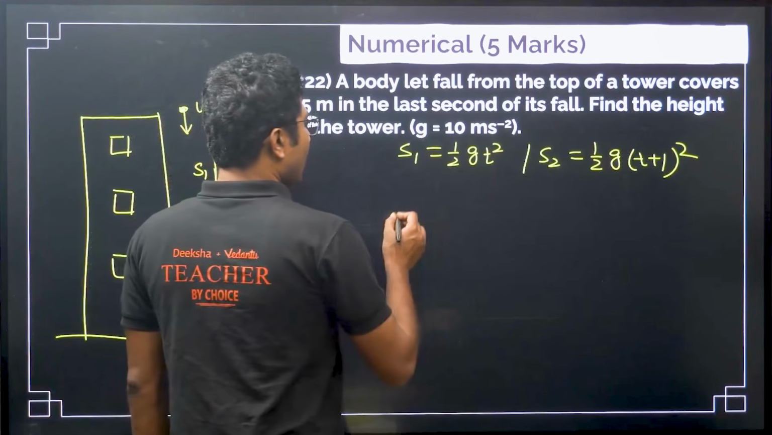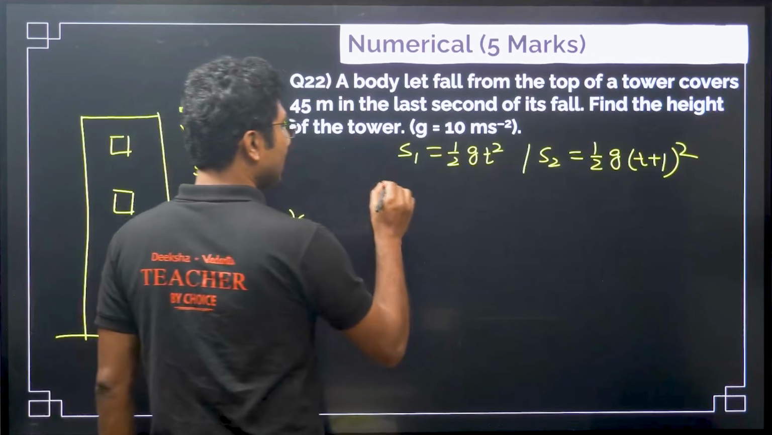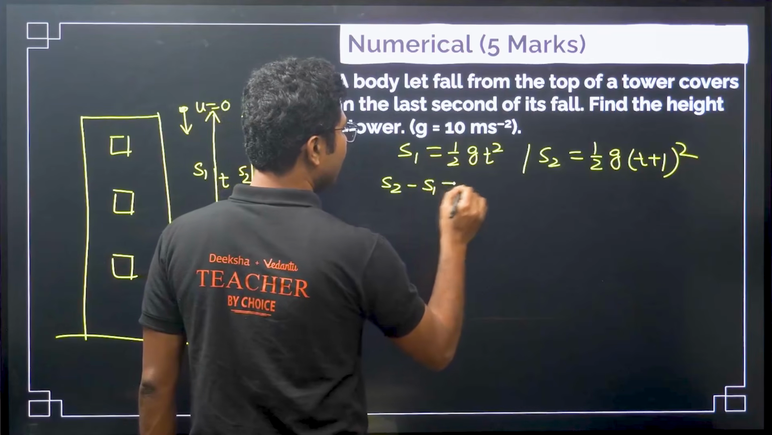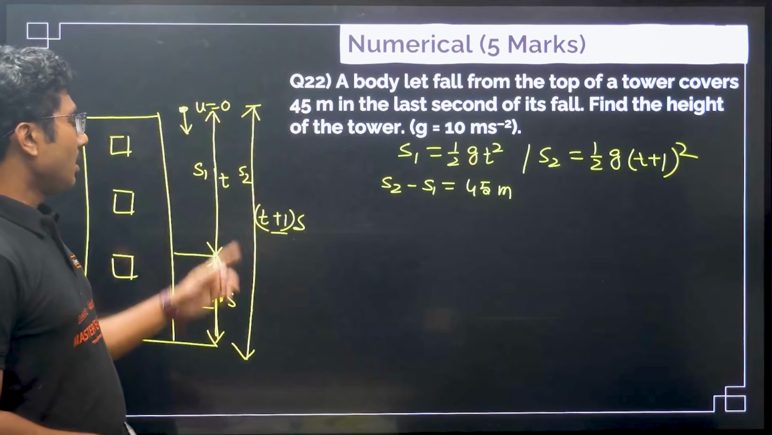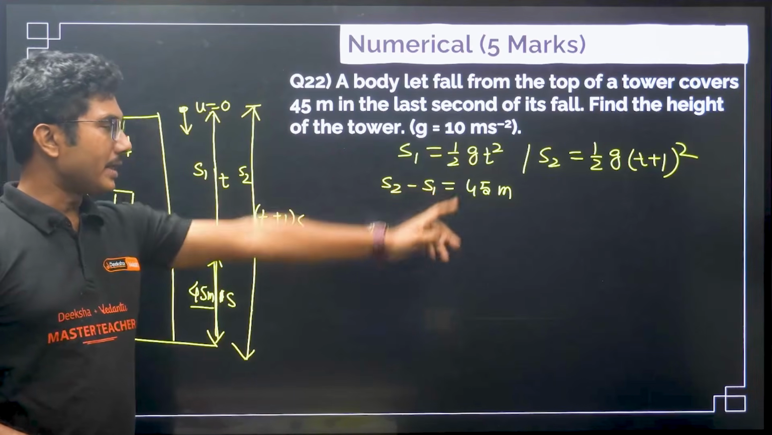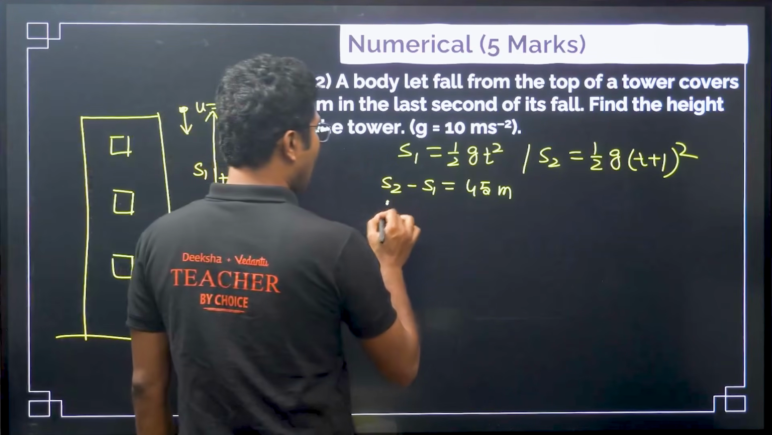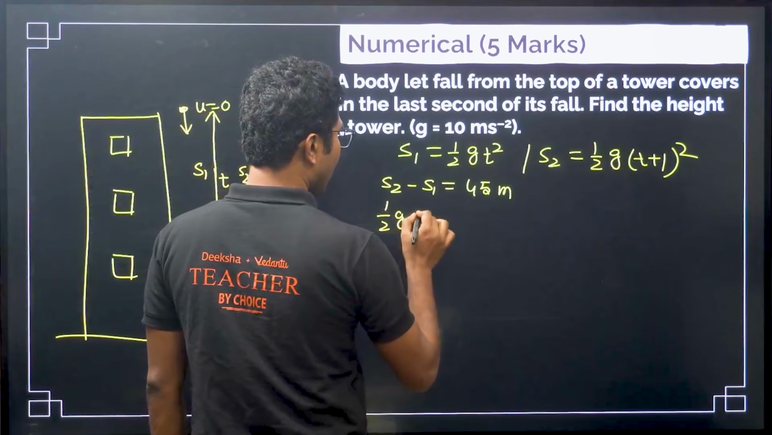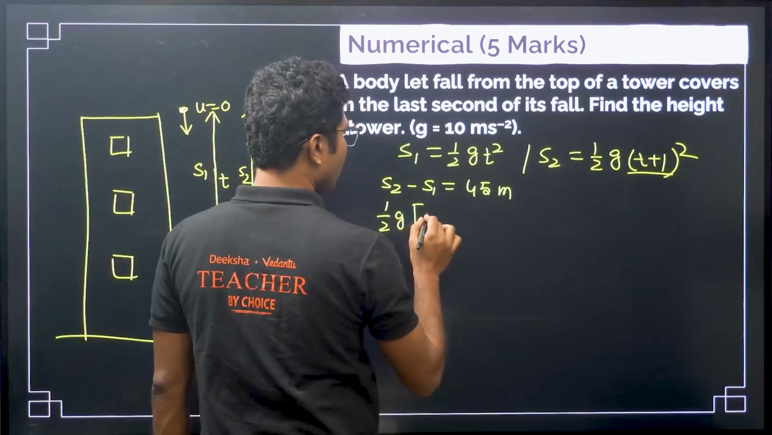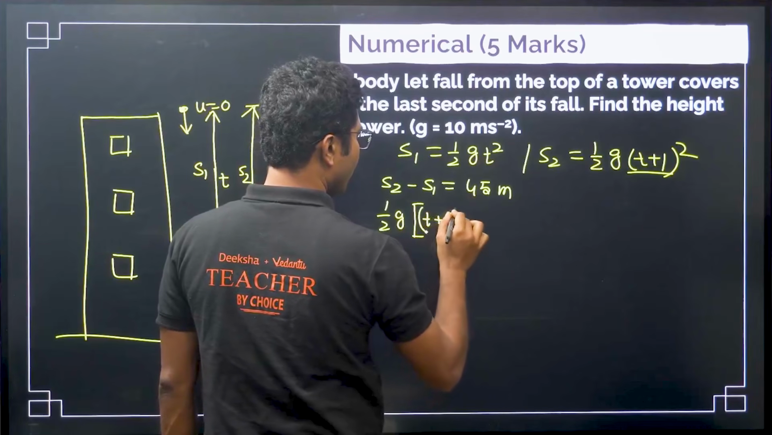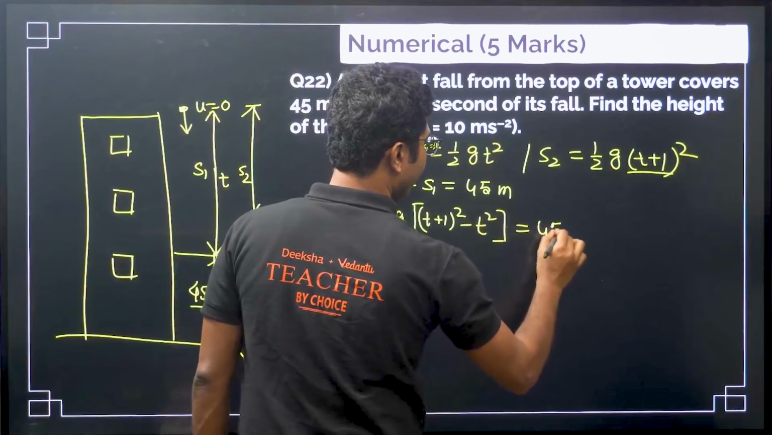So it will be half g t square. Now it says that the last second the distance travelled is 45 meter. That means s2 minus s1 must be 45 meters. This is given. Now let's put the values. Half g will be common. So half g into (t plus 1) whole square minus t square equals 45.